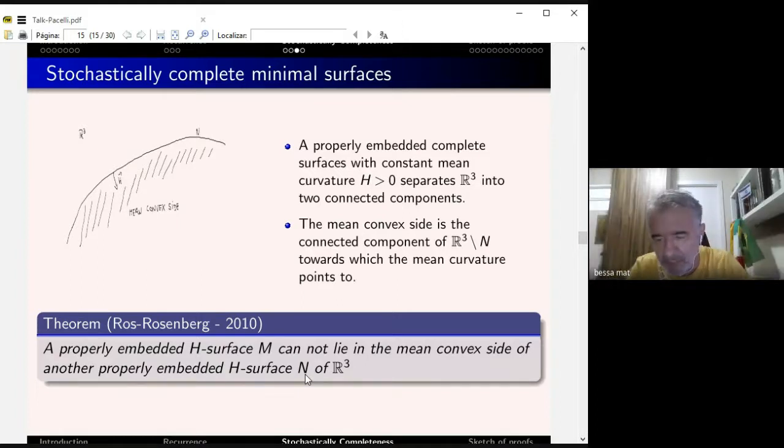So the mean curvature is 1. So we have here the H sphere. You cannot put another sphere, or another H surface, inside this mean convex side. It cannot fit. It has to be outside, or inside, or it fits together, or one crosses the other. It cannot be inside this because the H is the same. So basically, it opens up. If you have something inside, it has to be bigger.